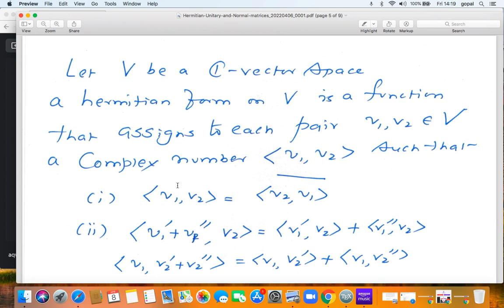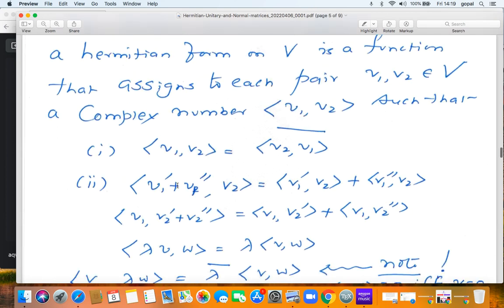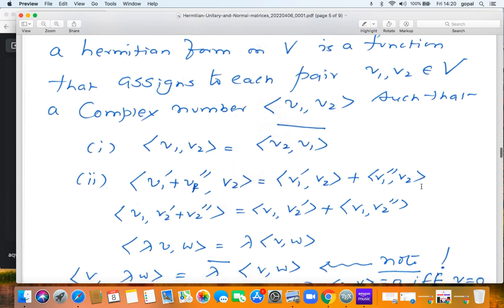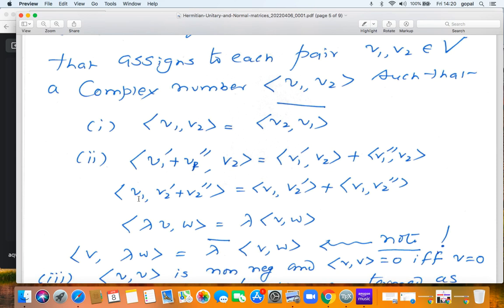And then it must be C-linear in the first variable. If I replace v1 by v1 prime plus v1 double prime, it is <v1 prime, v2> plus <v1 double prime, v2>. Similarly, if I fix v1 and split v2 as a sum of two vectors, you should get the corresponding sum of the two Hermitian products.